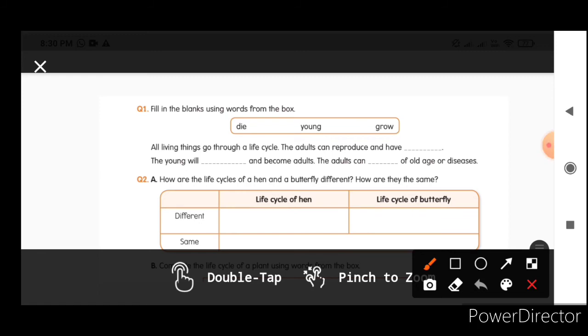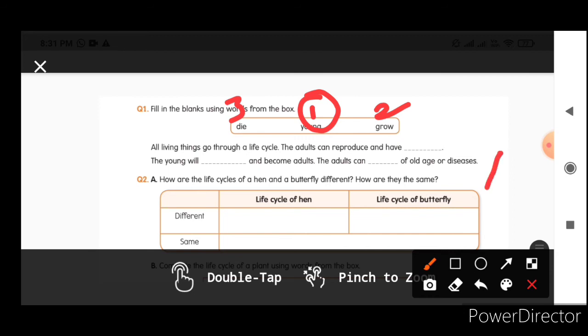All living things go through a life cycle. The adults can reproduce and have young ones. After reproducing, what are they giving? They are giving young ones. So you can write here "young one", spelling. The young will grow and become adult. They are growing and becoming adult. The adults can die due to old age or some diseases.